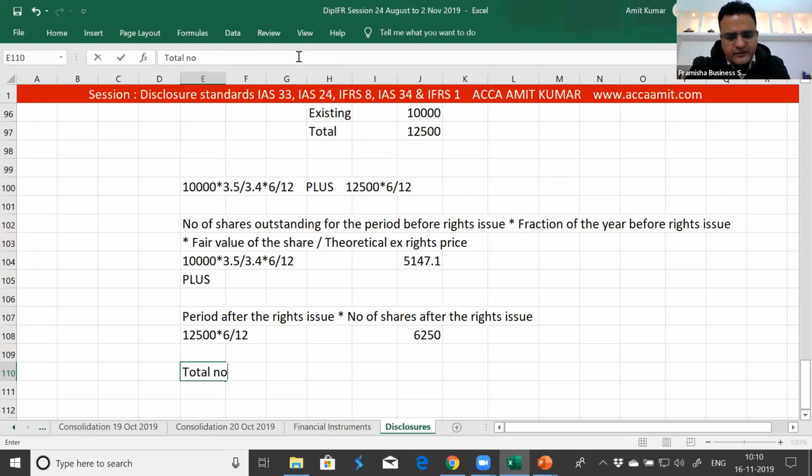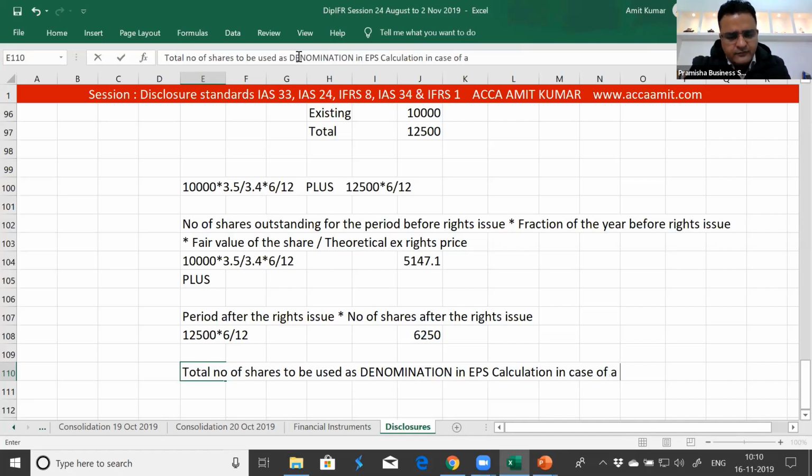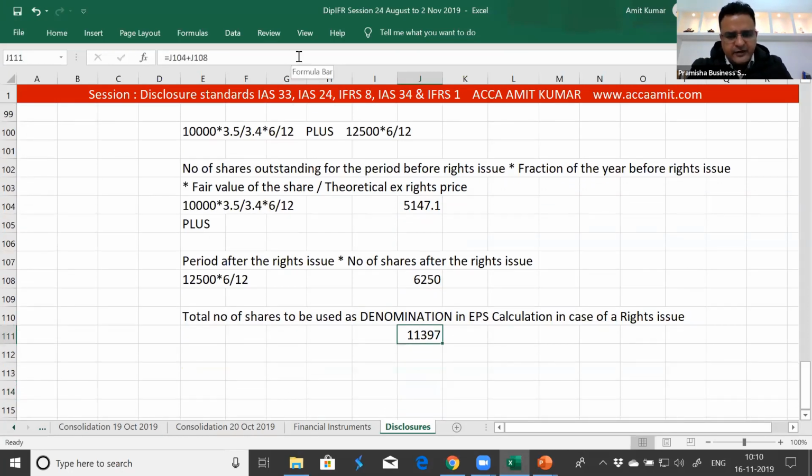Total number of shares to be used as denominator in EPS calculation in case of a rights issue is equivalent to 5147 plus 6250. 11,397 is the denominator for EPS calculation.